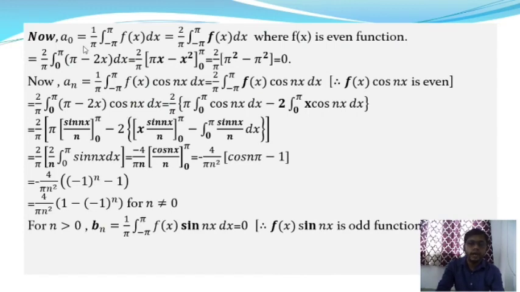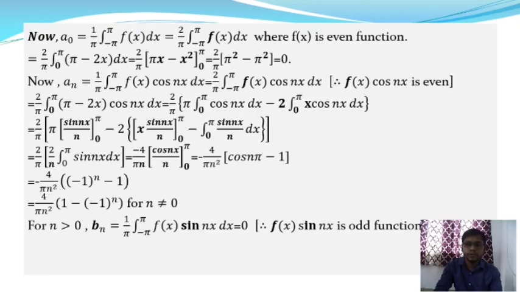Now we are going to find the coefficients of the Fourier series expansion, that means a0, an and bn. Here the function f of x is an even function. a0 is equal to 1 by pi into integration from minus pi to plus pi f of x dx. By the property of even functions, this is equal to 2 by pi into integration over 0 to pi f of x dx, and from this we get 2 by pi integration over 0 to pi of pi minus 2x dx.